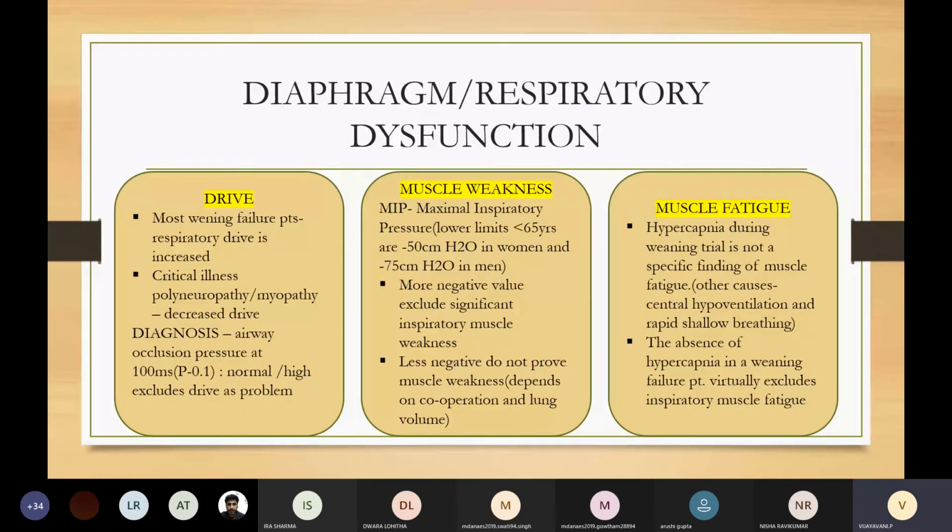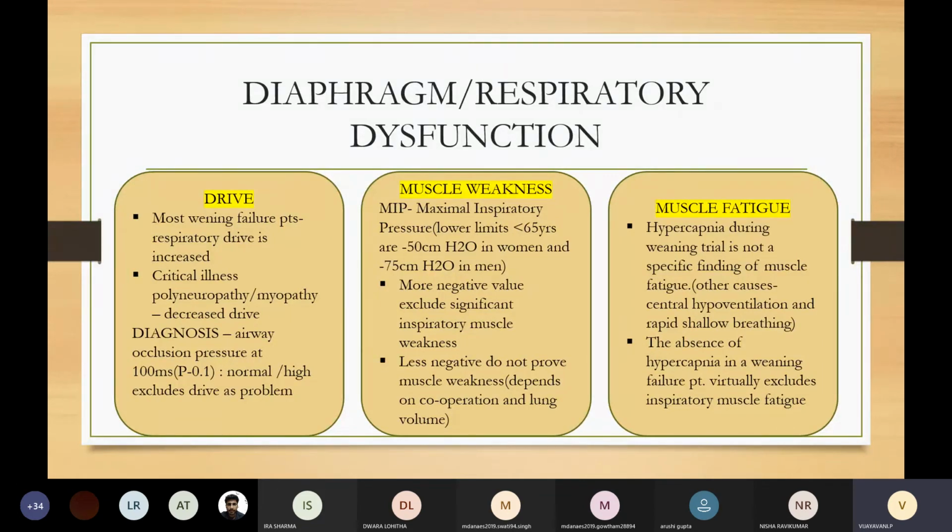Diaphragm or respiratory dysfunction. Now, it can be a drive-related problem, a muscle weakness-related problem, or muscle fatigue. In most weaning failure patients, respiratory drive is increased, and in cases of critical illness myopathy, there is decreased drive. I had told how to measure the ventilatory drive in my previous slide. Muscle weakness is assessed by our maximal inspiratory pressure. A more negative value excludes significant inspiratory muscle weakness. A less negative value does not prove muscle weakness because it depends on cooperation and lung volume.